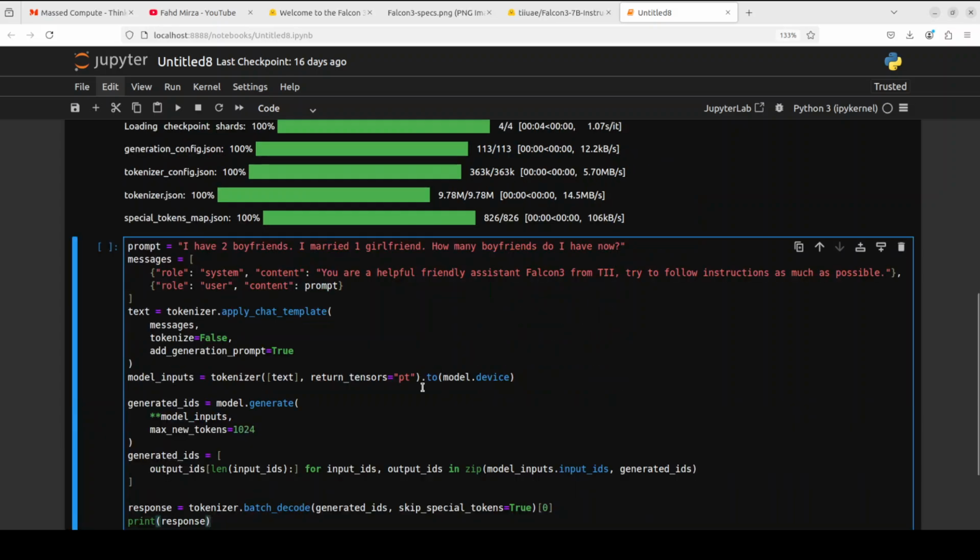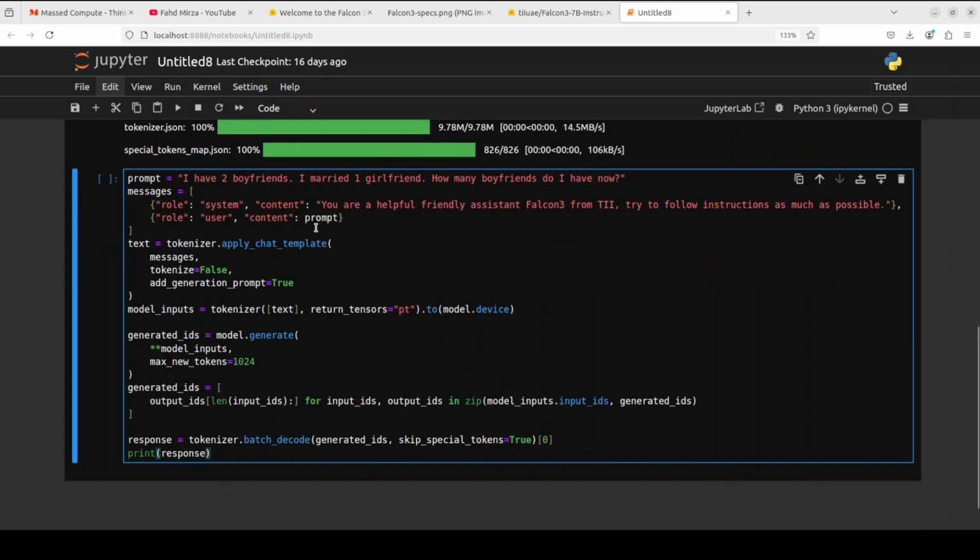For the inference, I'm just starting with a confusing question. So I'm asking the model, I have two boyfriends. I married one girlfriend. How many boyfriends do I have now? So let's see if the model understands this complex sort of thing. And then we are doing the simple stuff where we are applying the chat template on the prompt. We are converting it into tokens, which is a numerical representation the model understands. We are generating the output with these hyperparameters, and then we are decoding it back and printing the response of the model.